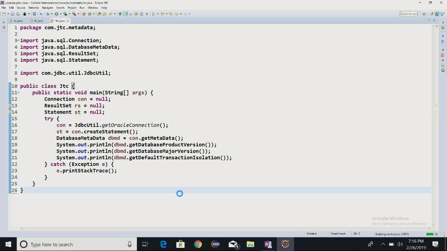Any sort of questions, any doubts in this? I hope you understand what is the database metadata. More I have given in the documents, theory parts and all things. You can have a look in the corresponding documents I have given to you all.